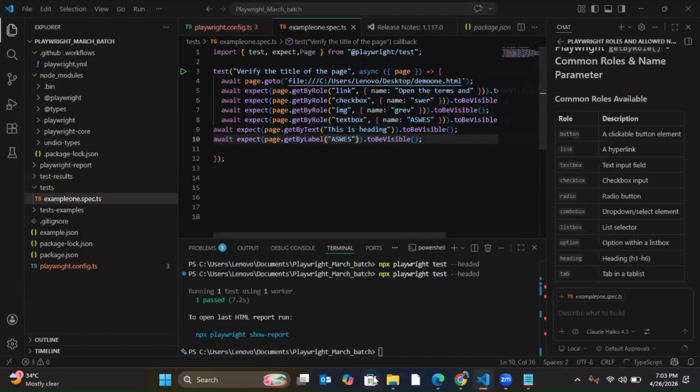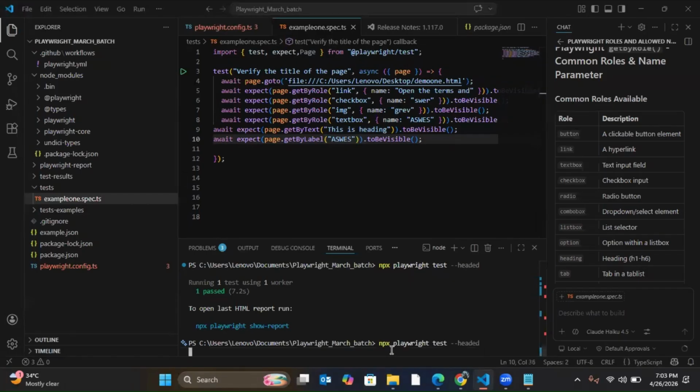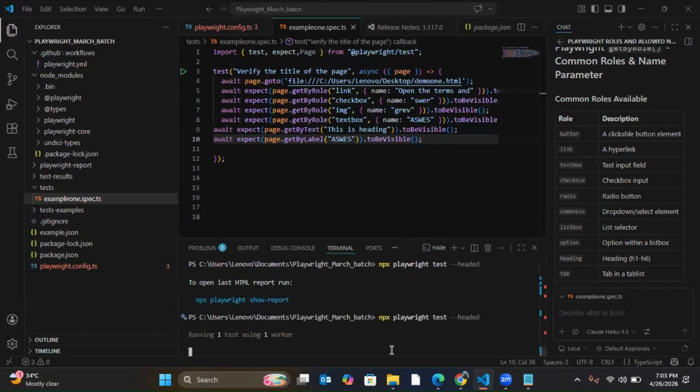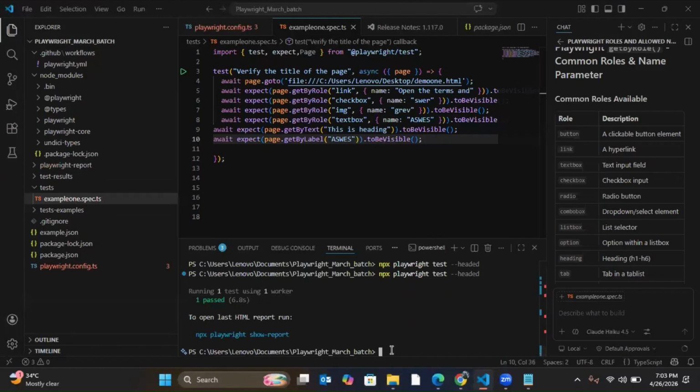So let's run it. Let's see whether getByLabel is working or not. It passed. That means getByLabel is working. Understood? Yes. Now, next is your getBy